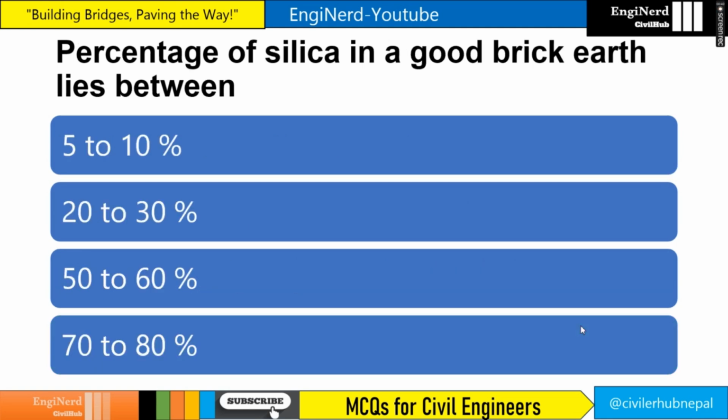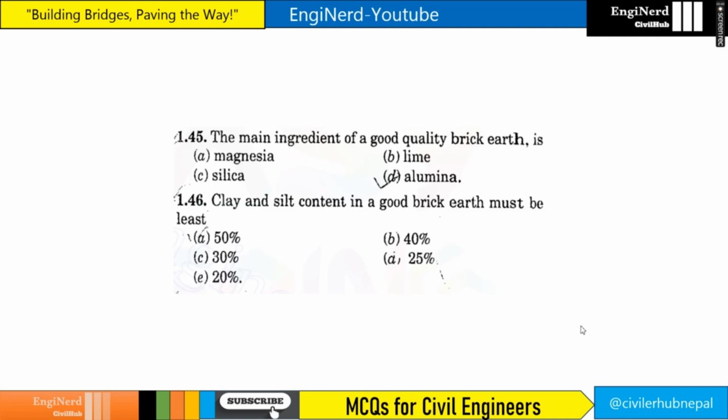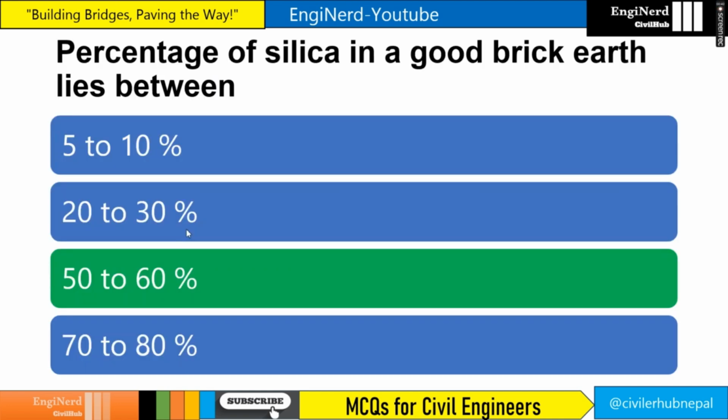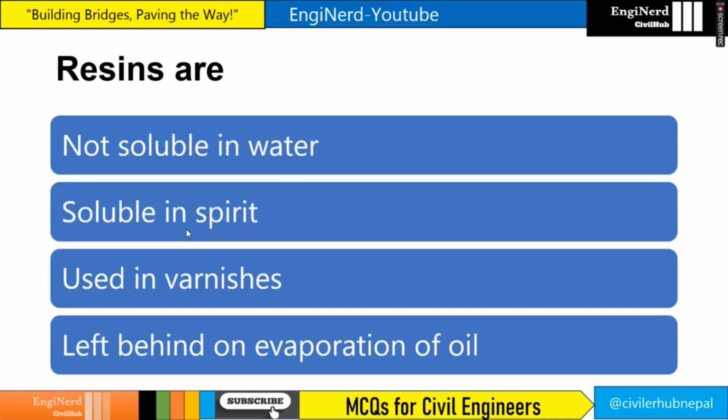Percentage of silica in a good brick earth lies between, right? So silica is maximum in the brick earth, 50 to 60%, whereas main ingredient is alumina. Don't forget. So the main ingredient of good quality brick earth is alumina, and clay and silt contained in a good brick earth must be at least 50%. So answer is 50 to 60% silica.